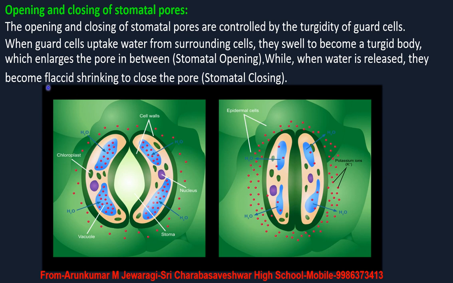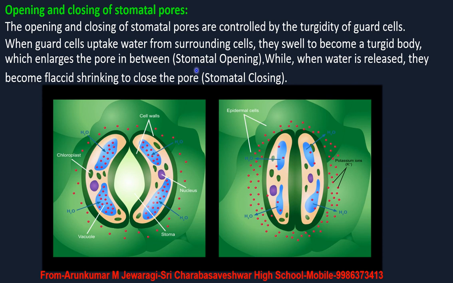Stomatal opening. While when the water which is present in the guard cells is released outside the cell, then they become flaccid. That means they are shrinking in size. Due to this, the gap which is present in between the two guard cells is lessened.